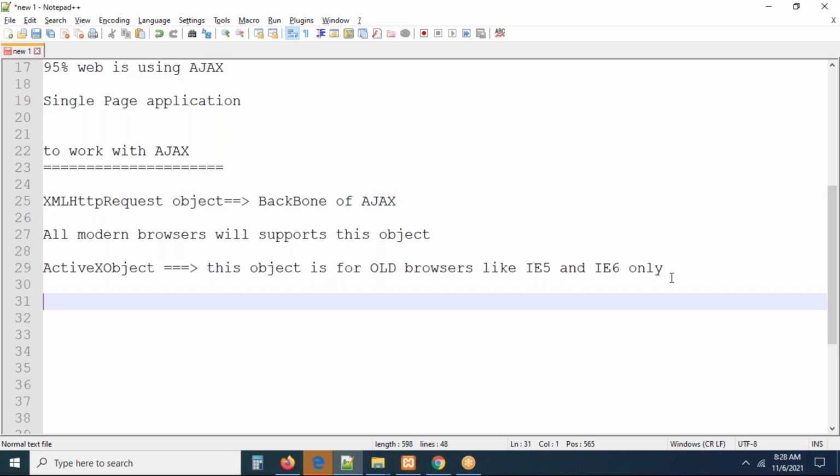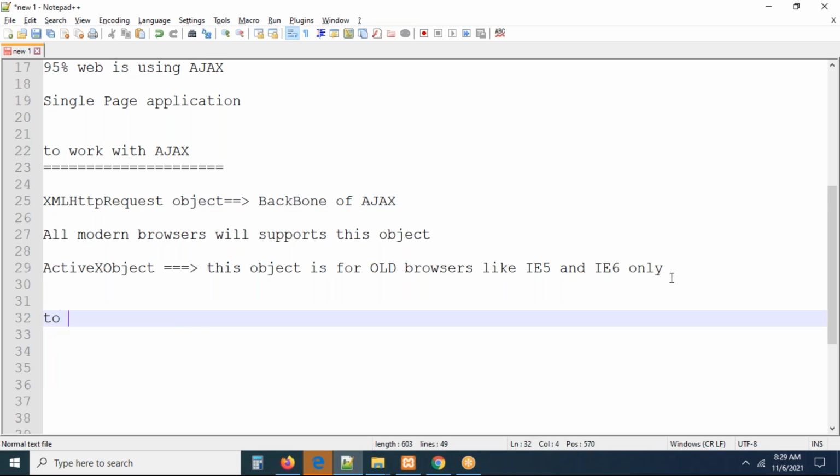So the first thing, to work with Ajax, we have to create an object for Ajax. The Ajax object should be created.